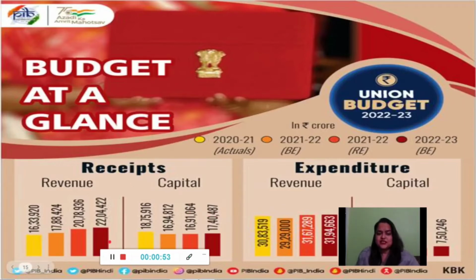If you take a minute and look at the amounts here, we can very clearly understand that under the revenue receipts the government has generated around 22 lakh crore, whereas 17 lakh crore under the capital receipts. When we talk about the spending, the government has incurred around 31 lakh crore on revenue or asset expansion, whereas around 7.5 lakh crore on capital expenditure.